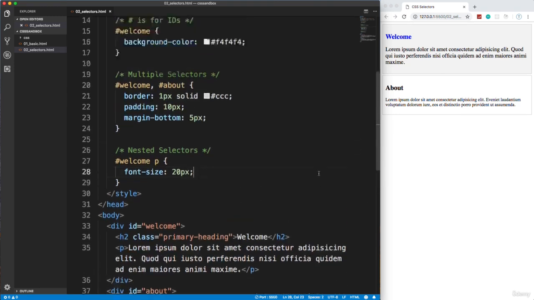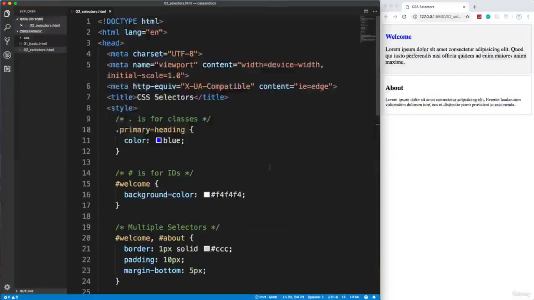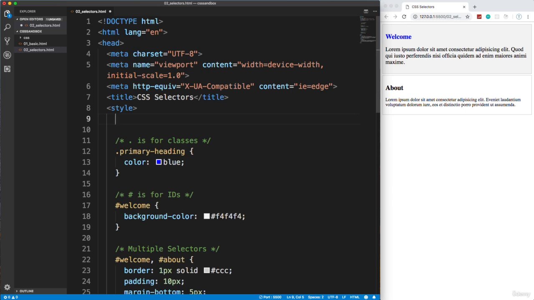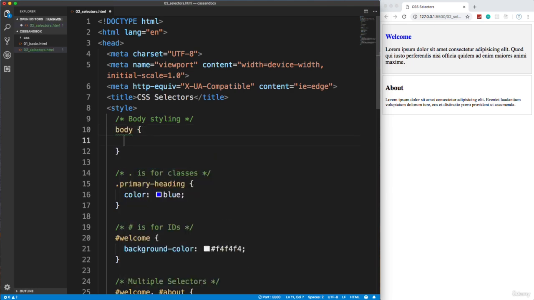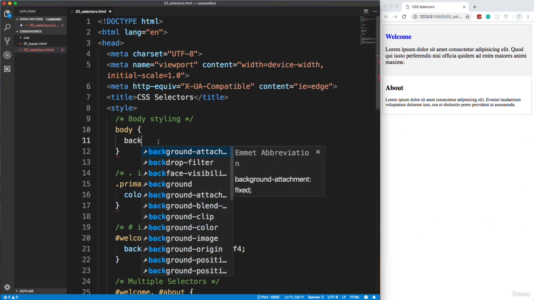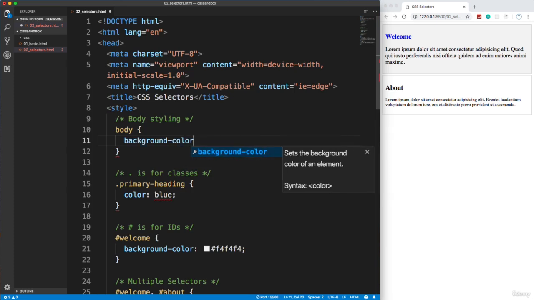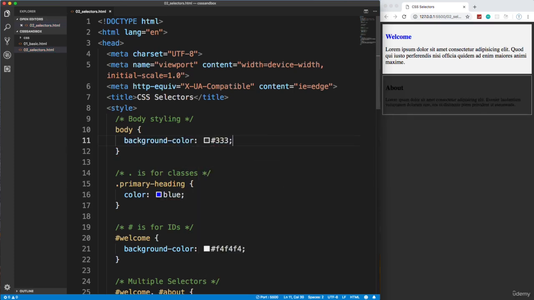All right, so let's see what else. We can also style the body. So if we go up here, let's say body styling. So we'll take body, and body is usually where you put, like, if you want the whole website or the whole web page to have a background color, you could do that. I'm going to give it a hexadecimal of 333, which is a dark gray. So if I save that, you'll see it changes the whole body.